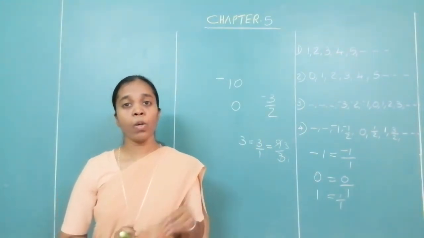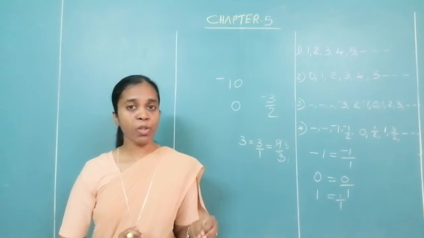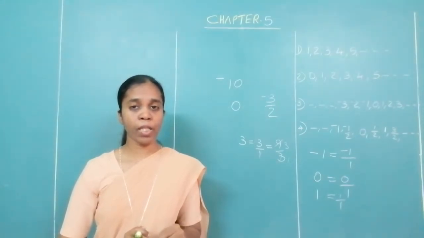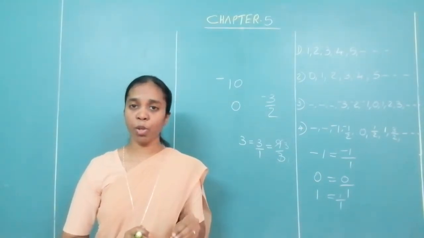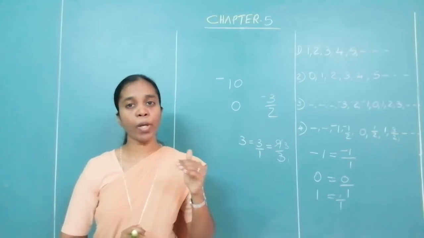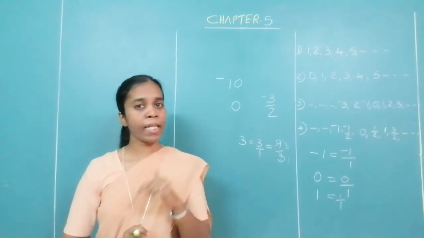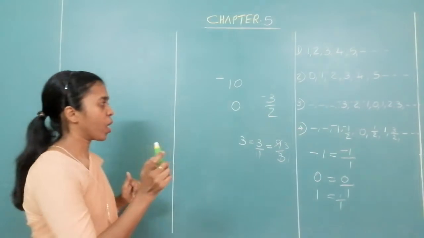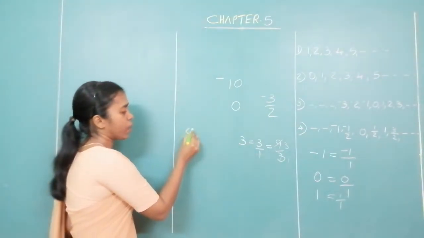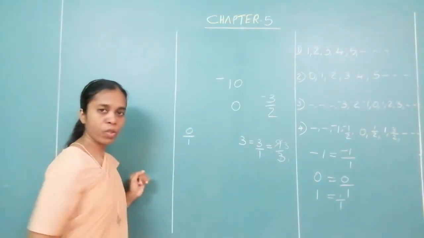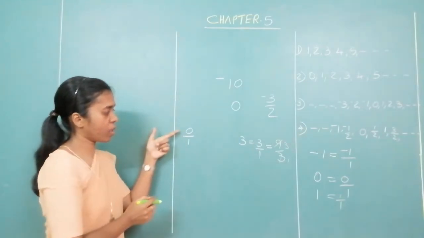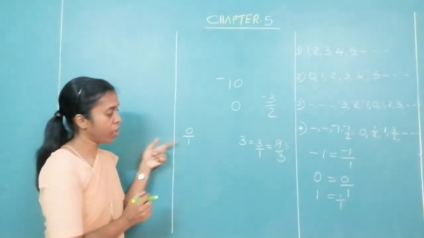Now, what is the condition to be a rational number? The condition is a number which can be written in the form of a fraction or m upon n, where n is not equal to 0. Now, I told you, suppose I have 0 upon 1. What is the answer of 0 upon 1? This is the numerator, this is the denominator.